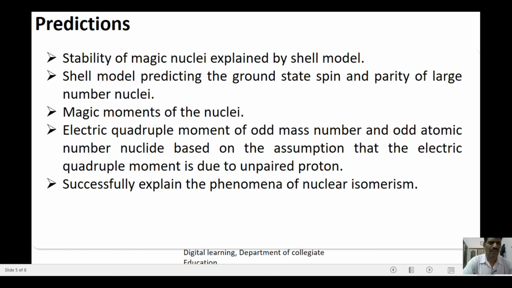Predictions. The stability of magic nuclei is explained by the shell model. The shell model predicts the ground state spin and parity of a large number of nuclei. Magic moments of the nuclei. The electric quadrupole moment of odd mass number and odd atomic number nuclides is based on the assumption that the electric quadrupole moment is due to the unpaired proton. It successfully explains the phenomena of nuclear isomerism.